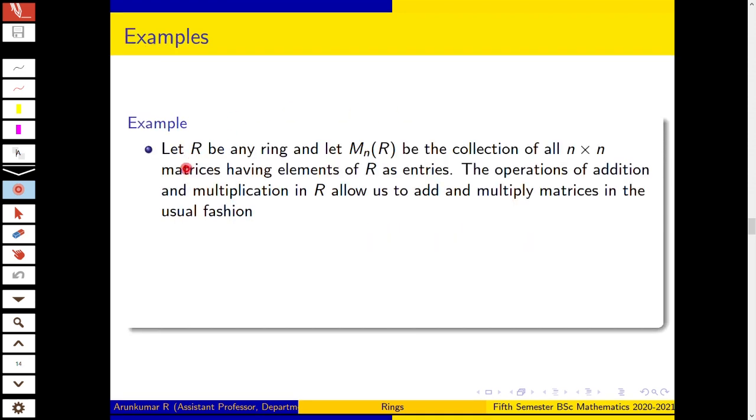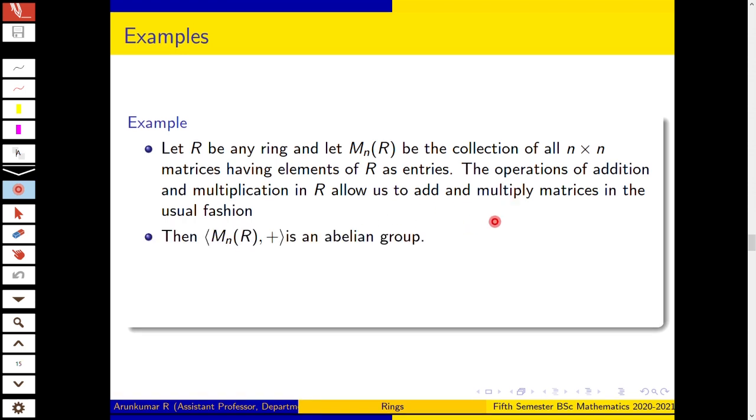Let R be any ring, with Mn(R) the collection of all n by n matrices having elements of R as entries. Remember that it is a square matrix whose elements are elements of R. The operations of addition and multiplication in R allow us to add and multiply matrices in the usual fashion. That is, matrix addition and matrix multiplication.